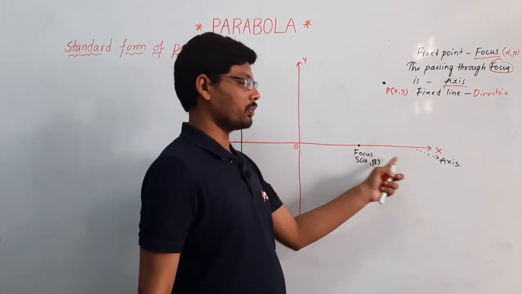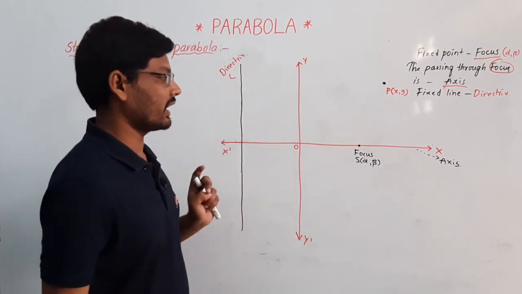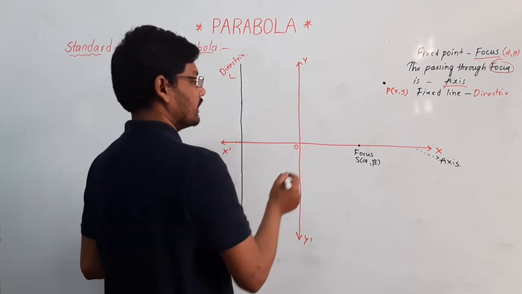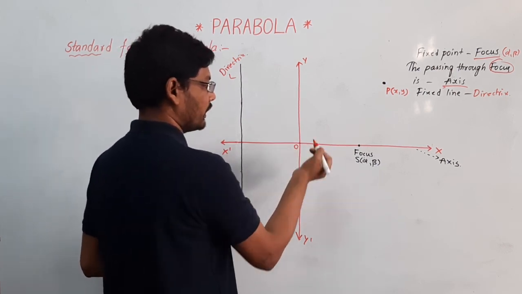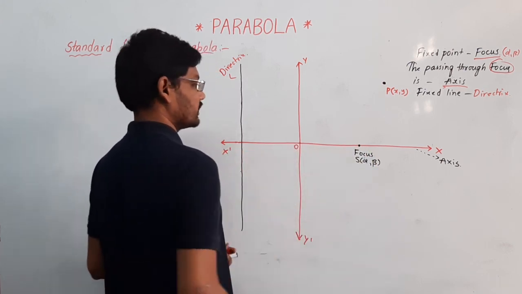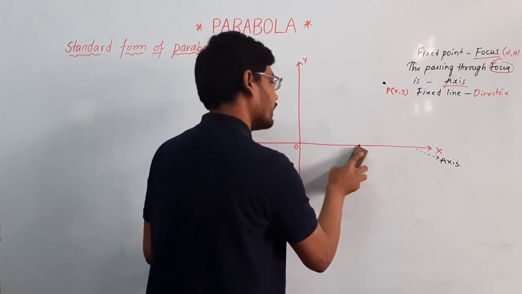The line through the focus is called the axis, and these are the x-axis and y-axis. Always the distance from this point to the focus and from this point to the directrix are related. I am taking this focus as any point here.